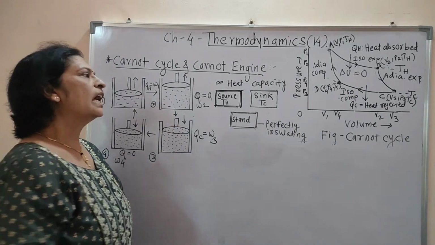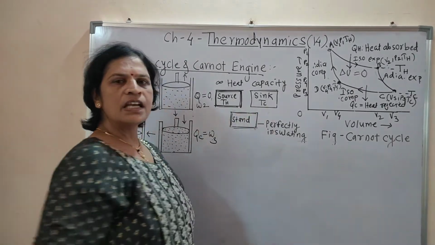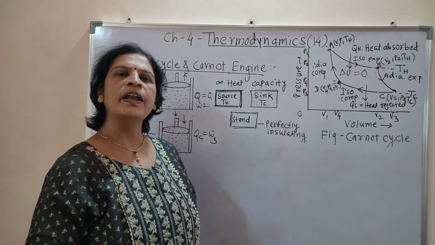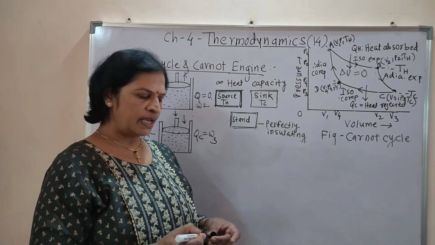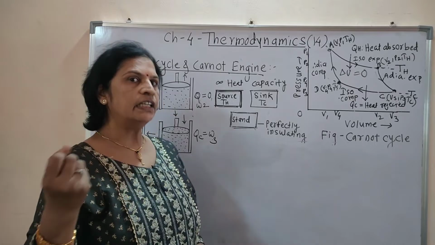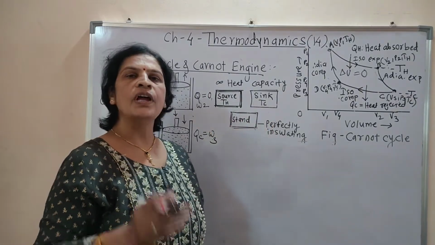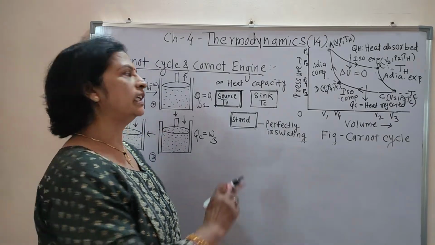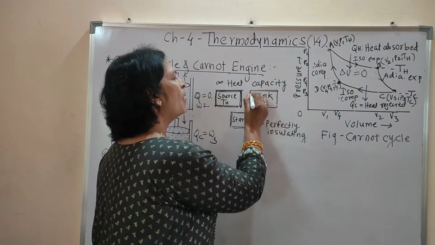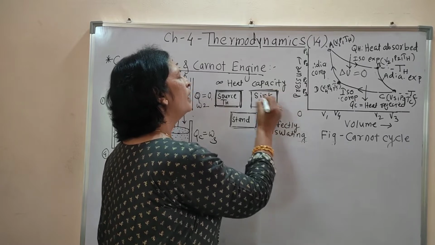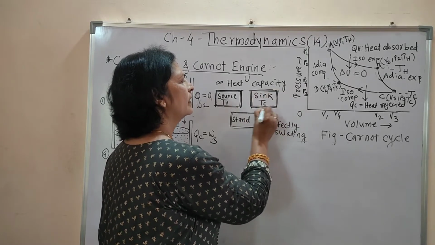Second element, that is the sink. Sink is also having infinite heat capacity. Means if we extract heat, its temperature does not change. Sink is also at a constant temperature Tc, and its boundary is also conducting. Understood?